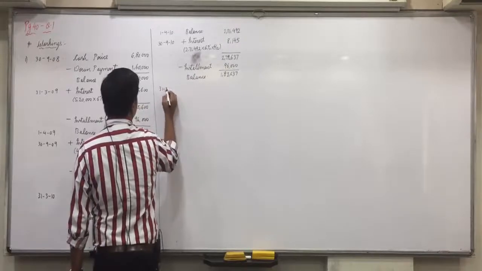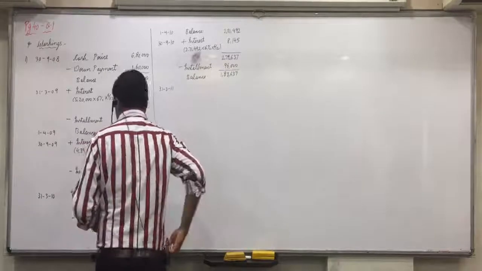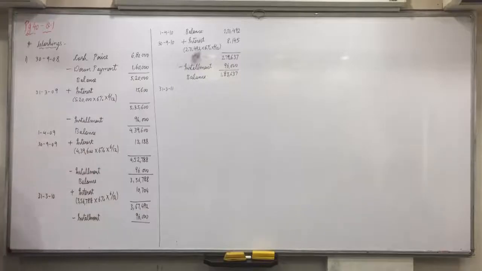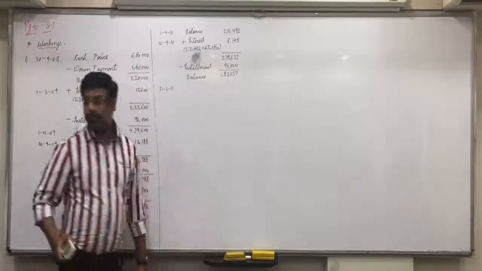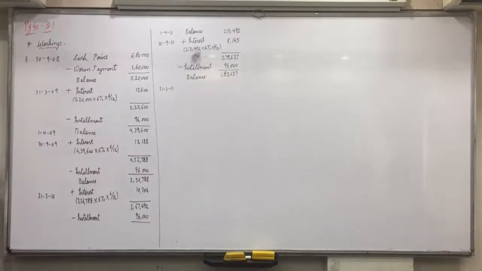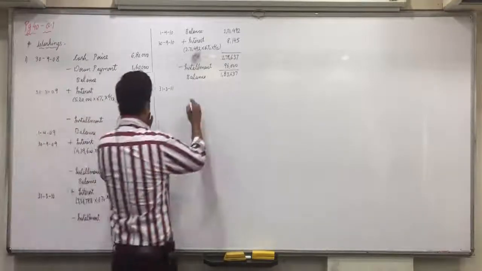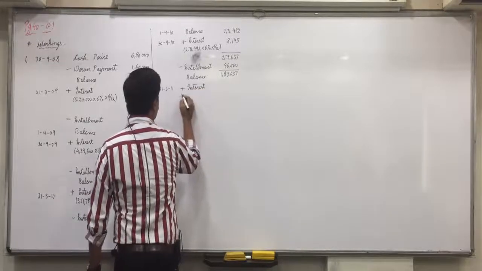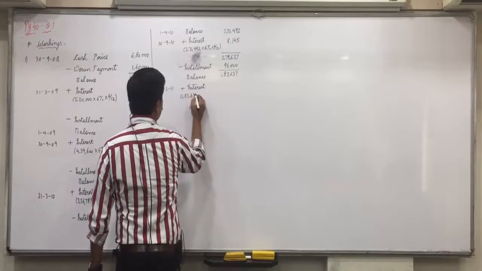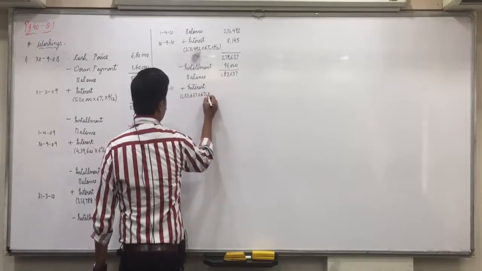Then 31/3/2011. Yes, again we will add interest. 1,83,637 into 6% into 6 by 12.